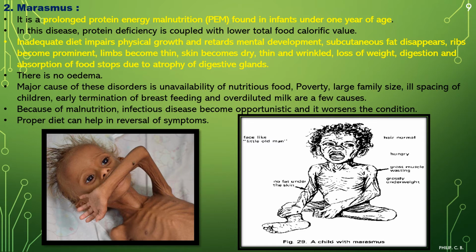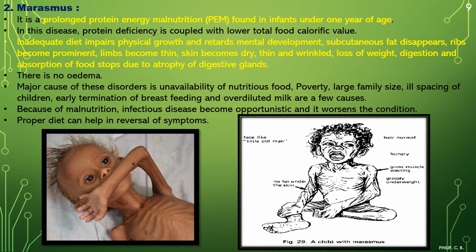In that case, the child born immediately after the previous one may not get proper food, a proper diet, or proper milk, because of which this can be a reason for marasmus. Then, further points: ill spacing of children, early termination of breastfeeding and over-diluted milk are a few causes.